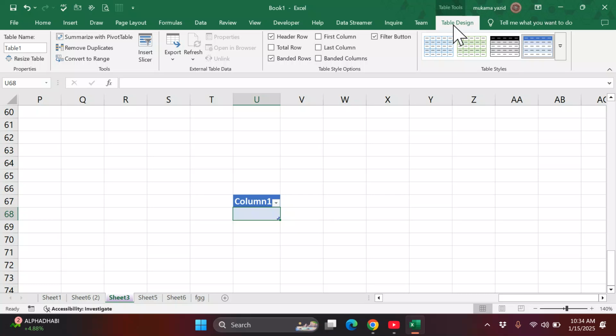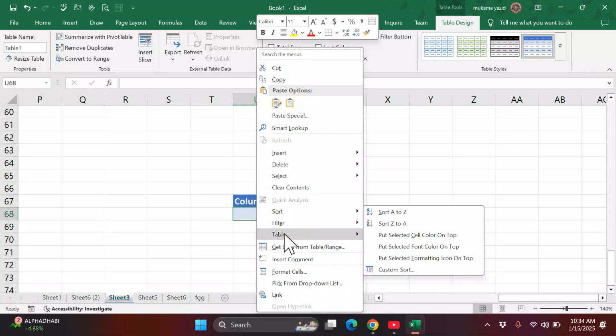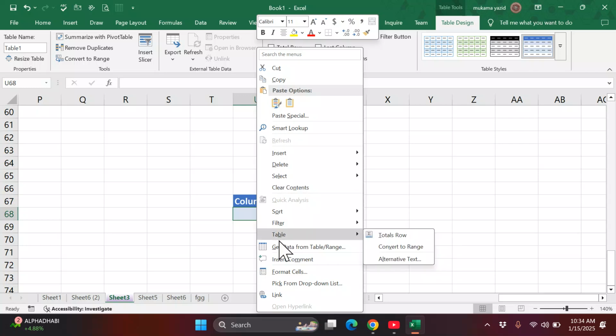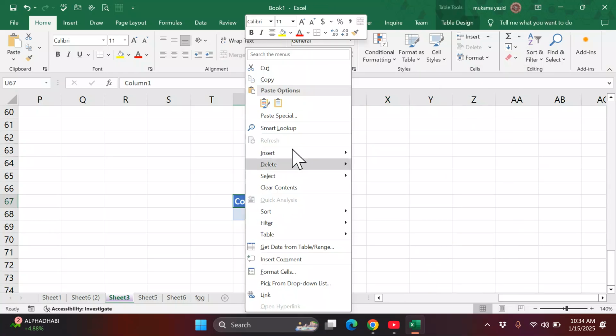There is also what we call a contextual menu. When you right click here, I get a different menu. If I right click here, you can see the list is not the same as when I right click on the table. This is a contextual menu.